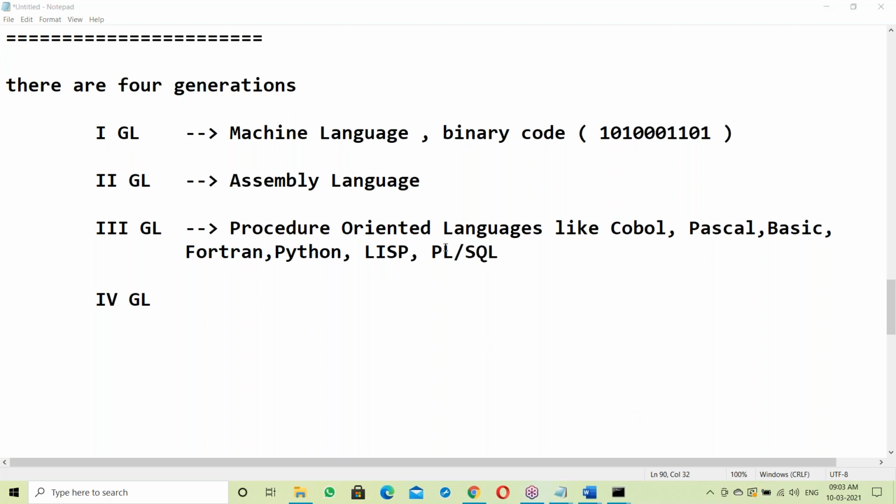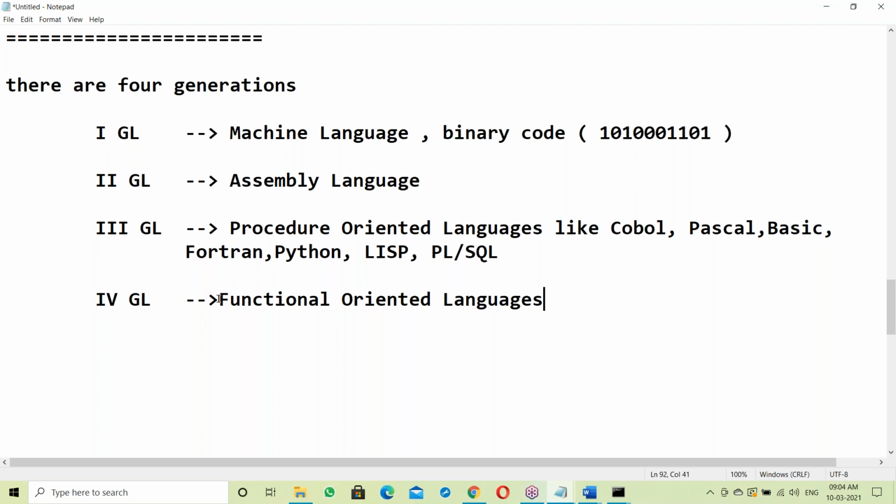Next, fourth generation. When we come to the fourth generation, there are different types of languages. First, functional oriented languages.